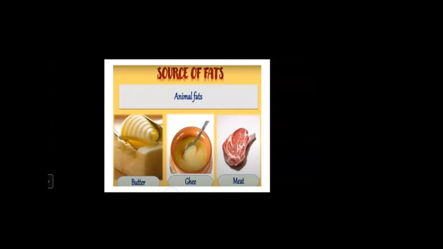Means you must eat 2 to 3 chapatis in your dinner and lunch. But I should have only 1 chapati or 1.5 like this. And also children, remember one thing, the nutrient requirement of all the individuals are different.